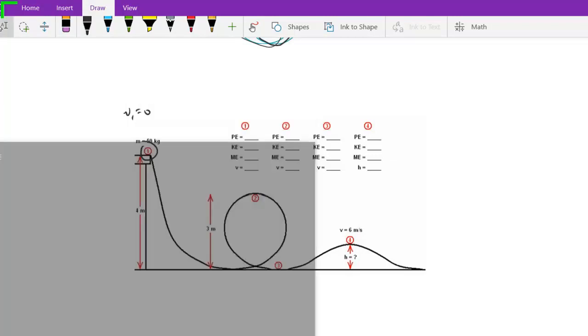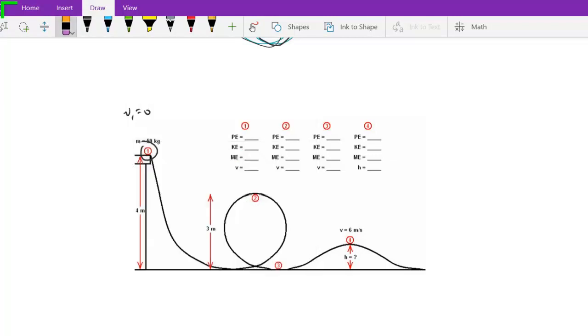So we have some object that starts out at rest at the top of some ramp, and it's going to go through this loop-the-loop here, and then it's going to go up this curve and so on. If it starts out with some initial velocity equal to 0, then that would mean that its kinetic energy initially is equal to 0 here, right?